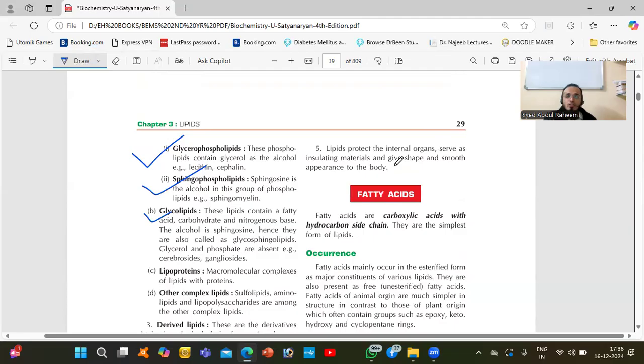Lipids protect the internal organs. They serve as insulating material and give shape and a smooth appearance to the body. Lipids protect the body, mostly the internal organs, because, as I already told you, the cell covering is made up of phospholipid. In the same way, the internal organ covering is also made up of lipid. So if you don't take a proper amount of fat or lipid, what will happen? The shape will not be good.